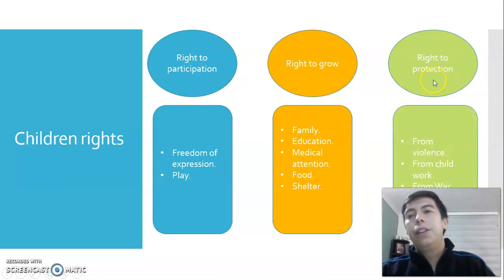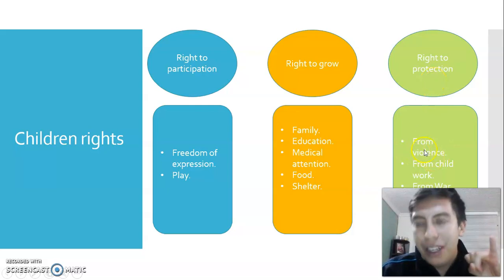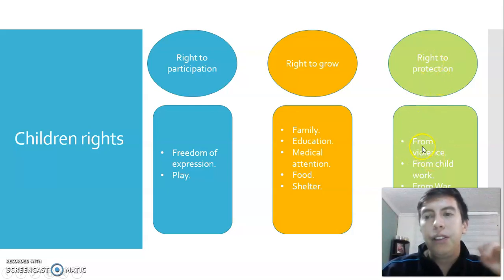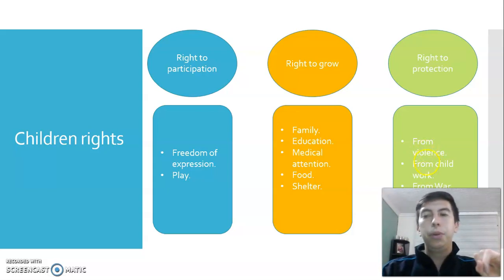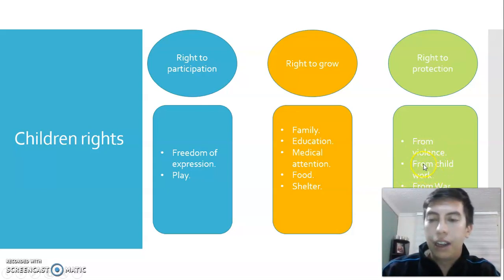We have the right to be protected from violence. Entonces, el derecho a ser protegido de violencia, ¿cierto? No, los niños no deben ser violentados, no deben sufrir violencia de ningún tipo. You have to be protected from child work. Deben ser protegidos del trabajo infantil. And from war. Deben ser protegidos de la guerra.